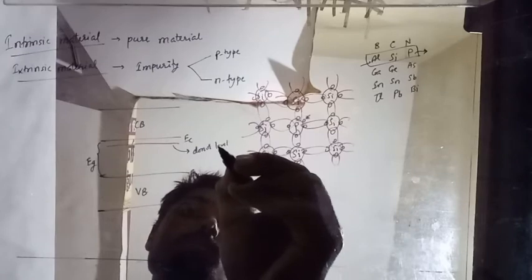The Fermi level will also be increased due to the presence of the donor level. This will work as a donor level. Lots of electrons. Whatever the density of phosphorus atoms, that many electrons will be there. There are a huge number of electrons here.